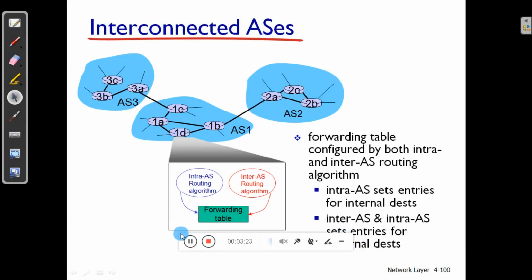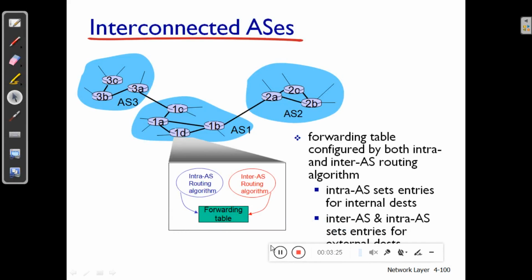Now students, consider this scenario. In this diagram, you can see three autonomous systems: autonomous system 1, autonomous system 2, autonomous system 3. Autonomous system 1 has 4 routers with different subnet connections, shown here as 1A, 1B, 1C, 1D. Autonomous system 2 has 3 routers with different subnet connectivities, and autonomous system 3 has 3 routers.